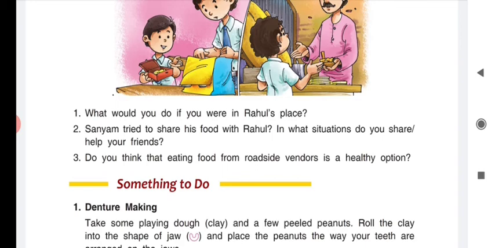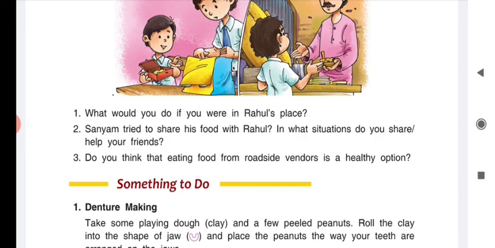There are a number of diseases which occur when we eat food from outside, because those food items are unwashed, uncovered, and not sold in proper conditions. That's why we must take care of having such kinds of food items.